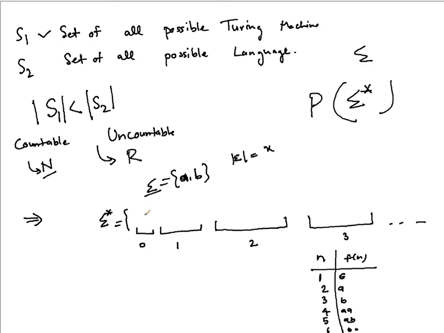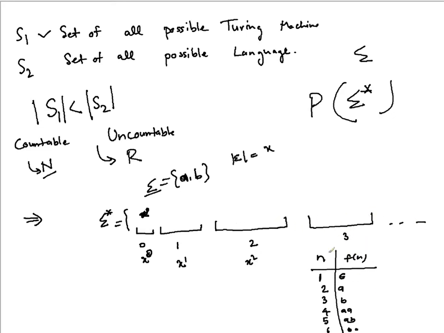How much place will this take? x to the power 0 strings will occur here, which is epsilon, the 0 length string. x to the power 1 strings will occur as length 1, x to the power 2 strings of length 2 will occur here, x to the power 3 here, and likewise.